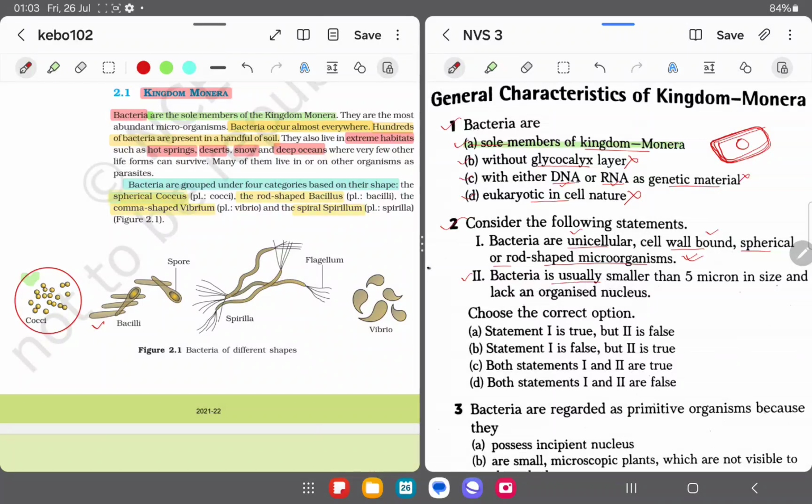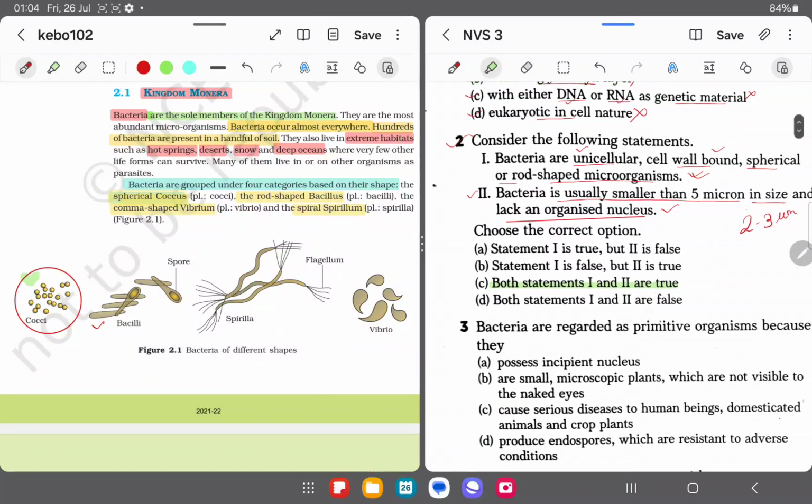Next, bacteria are usually smaller than 5 micron. Yes, you can see bacteria are 2 to 3 micrometer in size, and lack an organized nucleus, as they are prokaryotes. So they don't have an organized nucleus. So this statement is also correct. So what will be the correct option? Both statements 1 and 2 are true. Clear? So option C will be the correct answer.